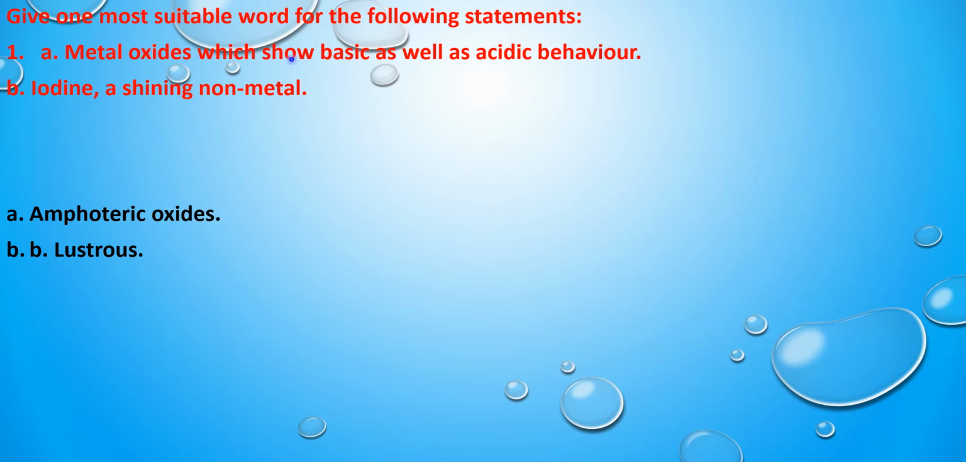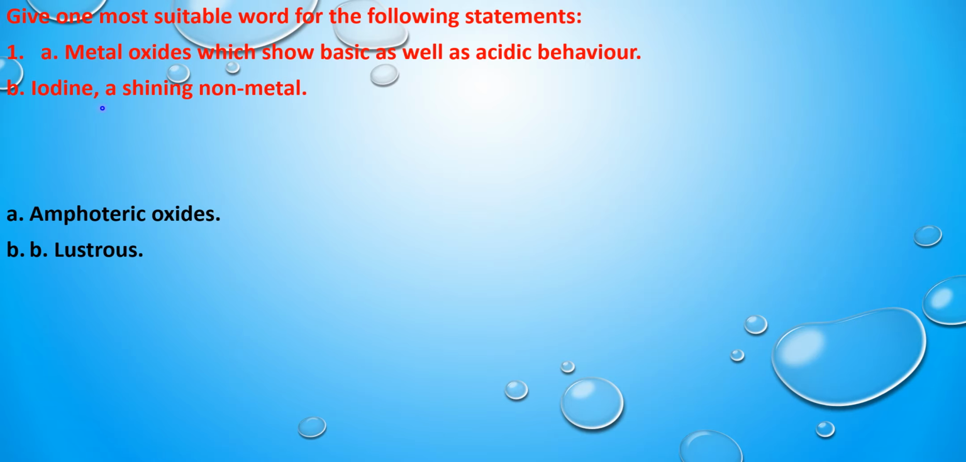Metal oxides which show basic as well as acidic behavior are called as amphoteric oxides. So amphoteric oxides can be defined as the metal oxides which have the property of both acidic as well as basic behavior. Then those are called as what? Amphoteric oxides. So aluminum oxide, zinc oxide, all these are called as amphoteric oxides. So for this statement the word is amphoteric oxide.